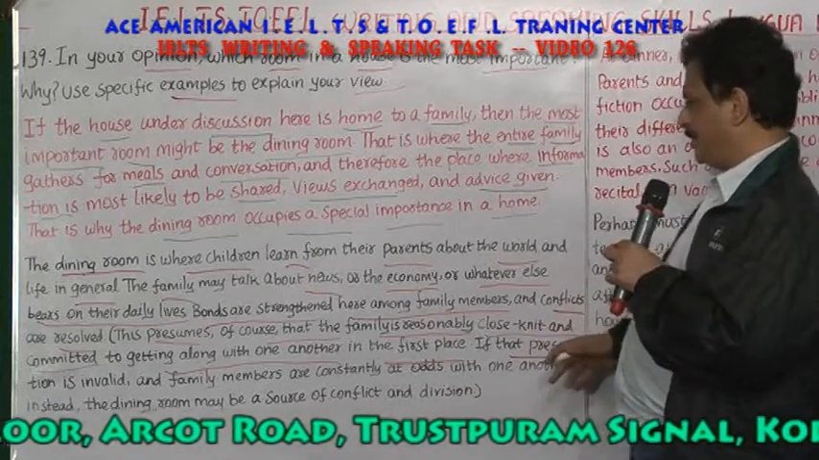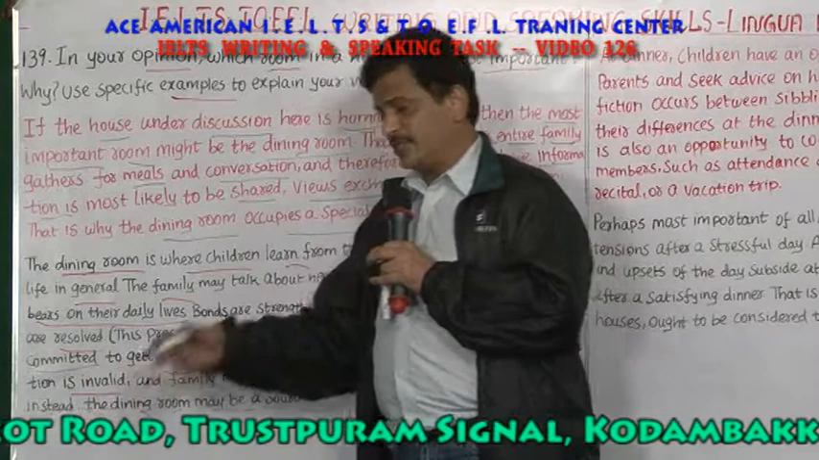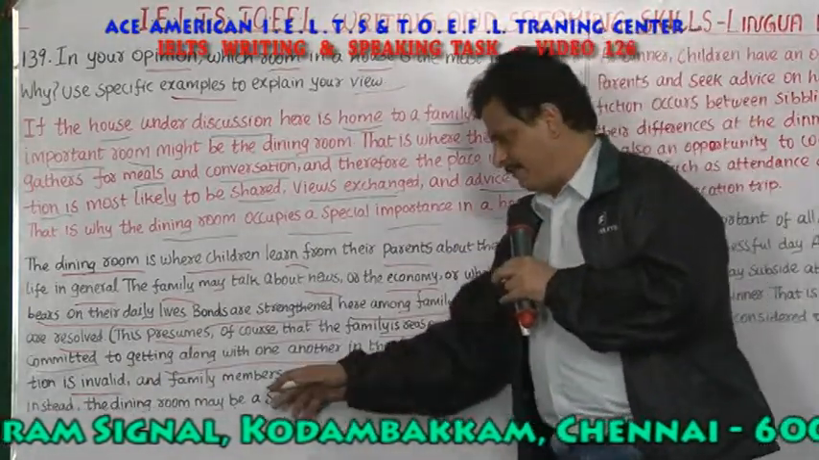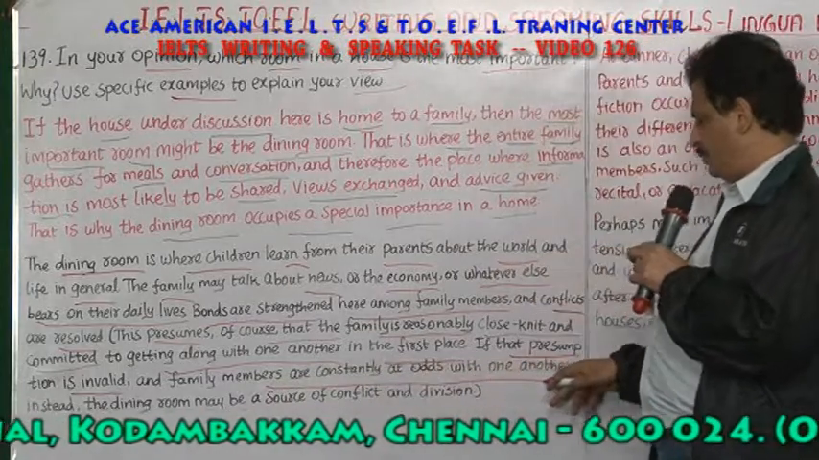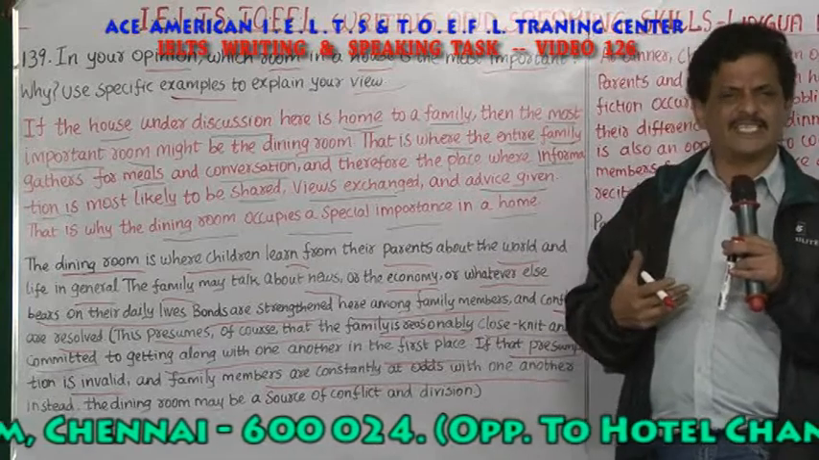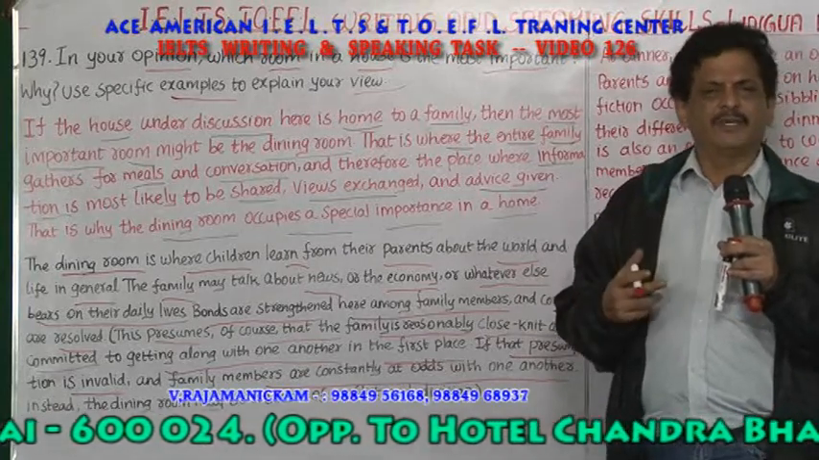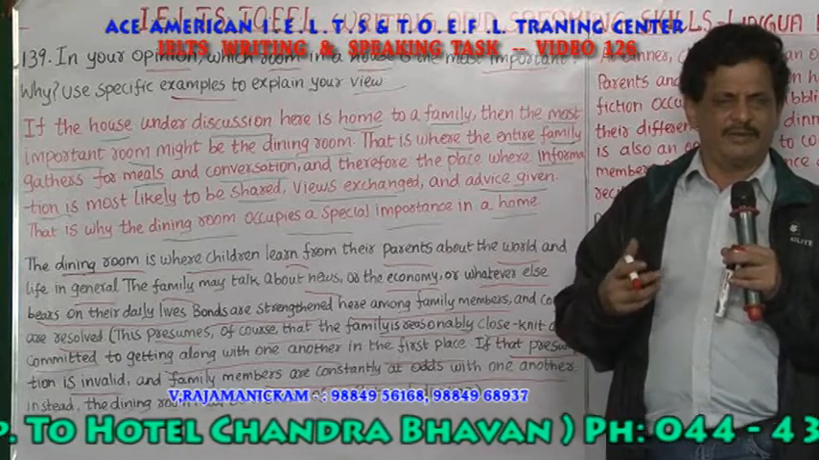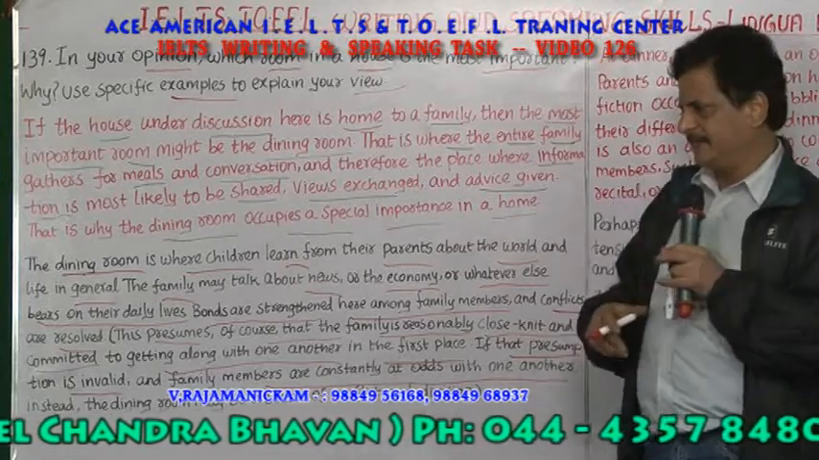If that presumption is invalid, if the family is not a close-knit family and family members are constantly at odds with one another, if family members are always in fights and misunderstandings, if there's a problem between the head of the family and the wife, or the husband and wife, or the mother and father.